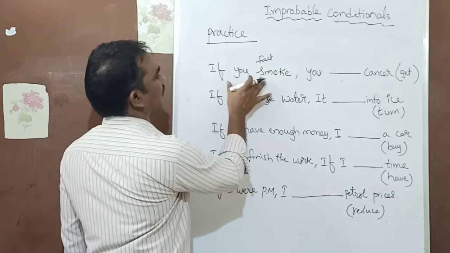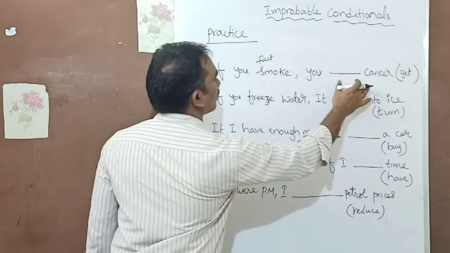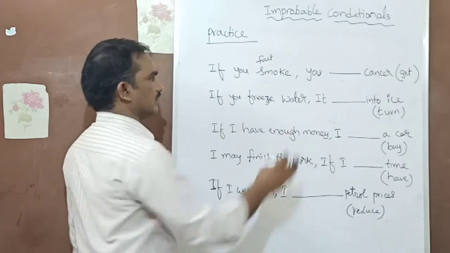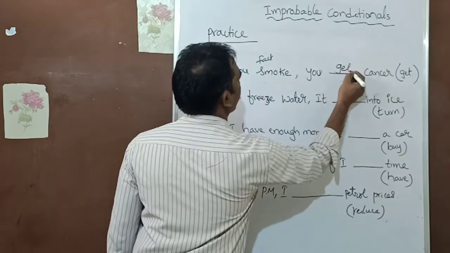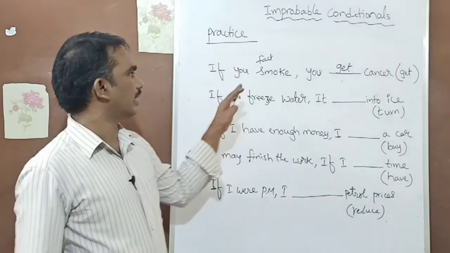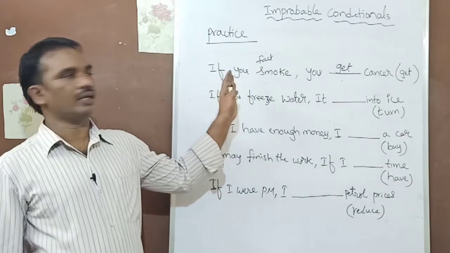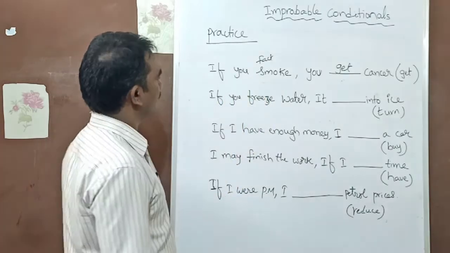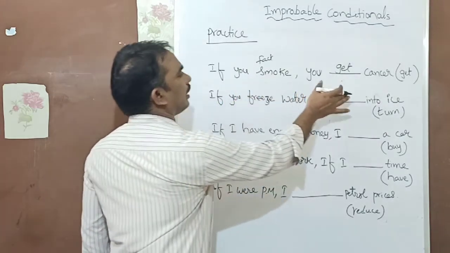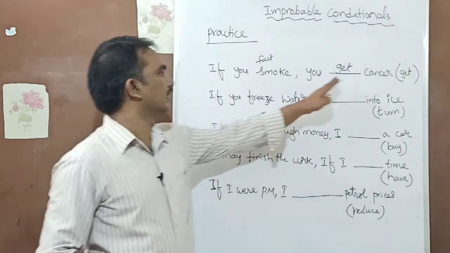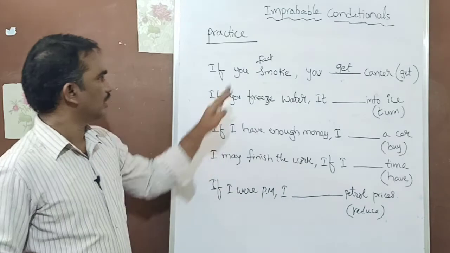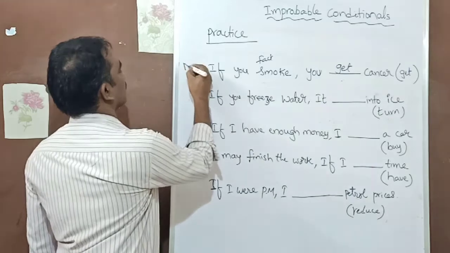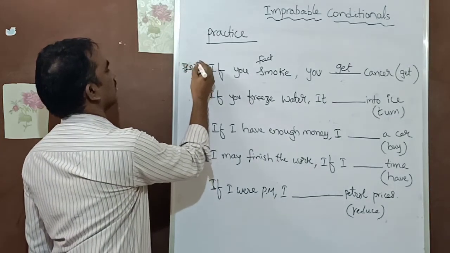So how do you write it? If you smoke, so there is no change. Present tense, and here also present tense. You get cancer. If he smokes, he gets cancer. That get will become gets. So simple present tense, here also simple present tense. So this is zero conditional.